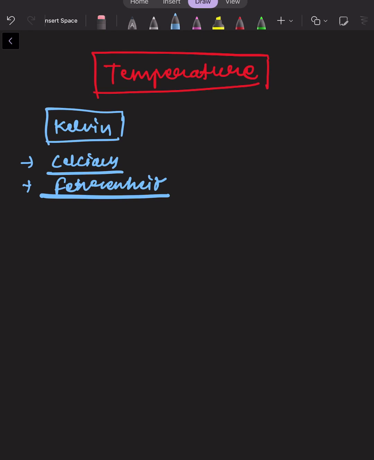Generally the Celsius scale is from 0 degree Celsius to 100 degree Celsius, where 0 degree Celsius is the freezing point and 100 degree Celsius is the boiling point of water. If I want to change the Celsius unit to Fahrenheit unit, first of all you should know the scale.